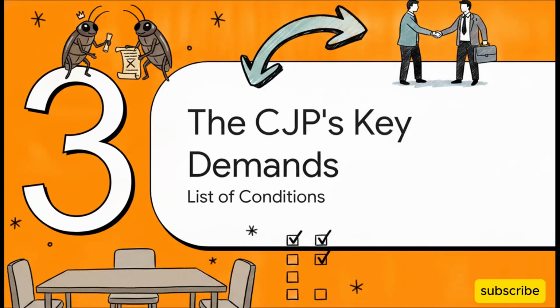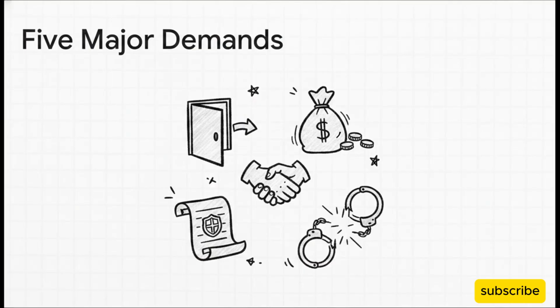Section 3. The CJP's key demands. So, sitting at that neutral venue, a 2-member delegation from the Cockroach Janta Party, or CJP, met with Union Ministers J.P. Nadda and Jitendra Singh, and they brought 5 major demands to the table. First up, the resignation of Education Minister Dharmendra Pradhan. Second, financial compensation for the victims' families. Third, a public apology for the police action on July 20th. Fourth, the absolute withdrawal of all FIRs, that's First Information Reports, filed against peaceful protesters. And fifth, a written guarantee protecting students in the future.